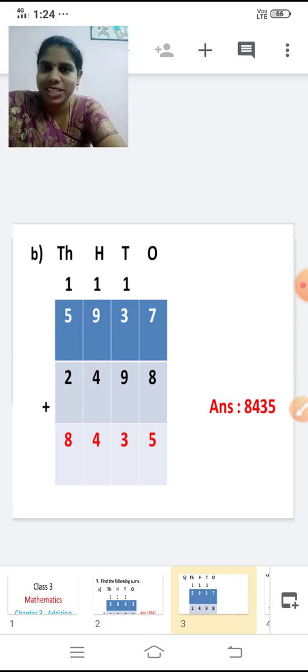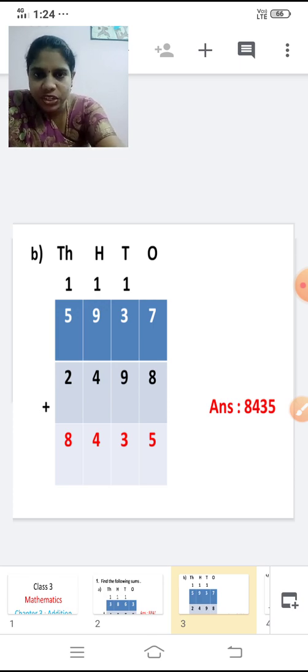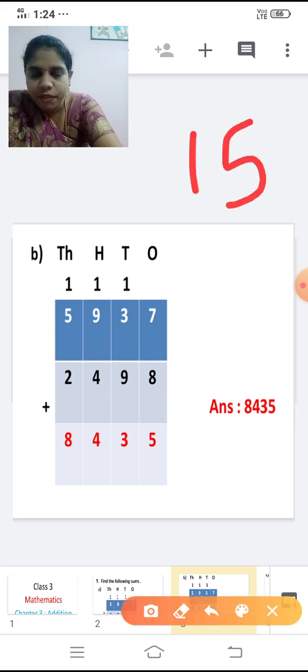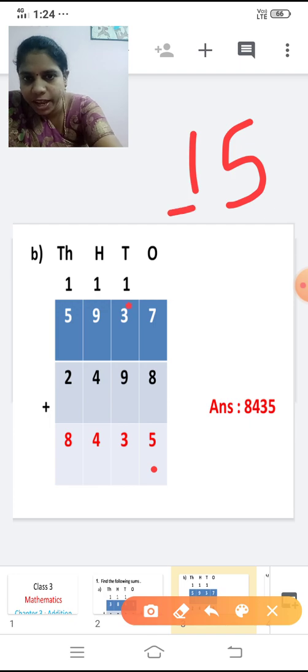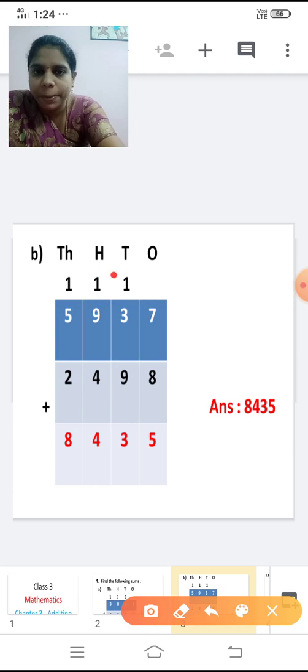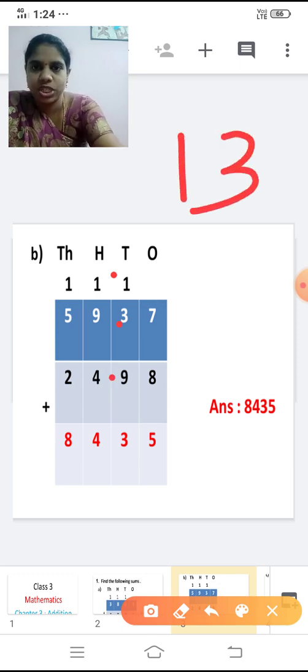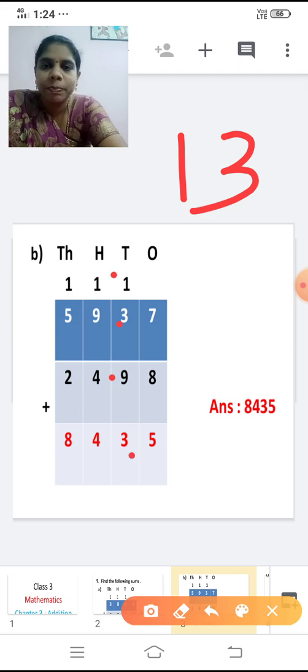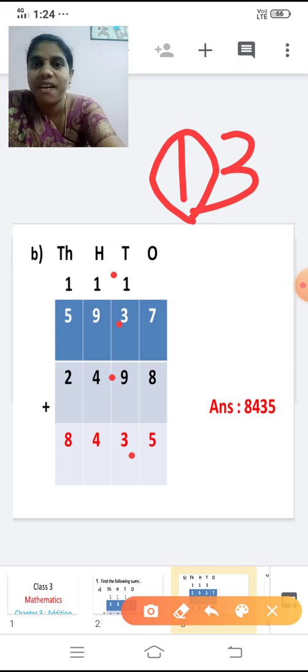Now what to do? While adding, you should first add the ones place. I've added 7 plus 8 is 15. 5 I've written here and this 1 I've carried forward to the tens place. Now next we have to add the tens place. 1 plus 3 is 4, first take the first two numbers. 4 plus 9 is 13. So 13 is again a two-digit number. So write 3 in the tens place and 1 is carried over to the next place, that means the hundreds place.